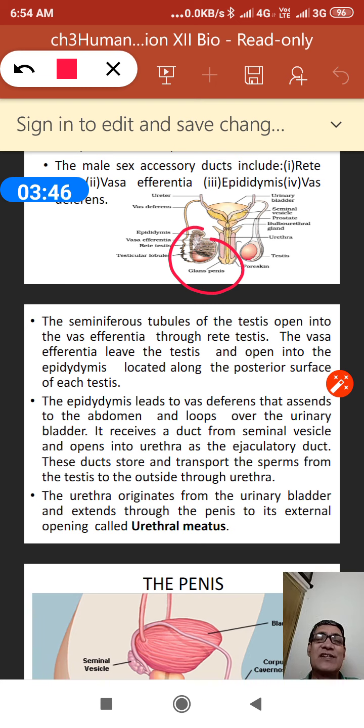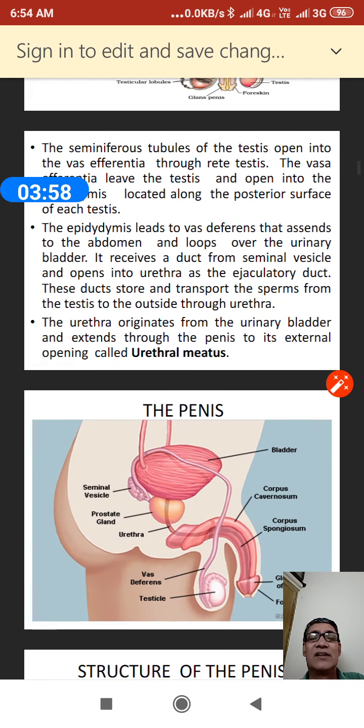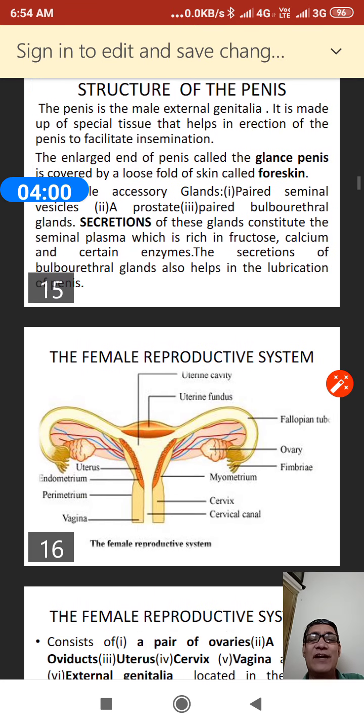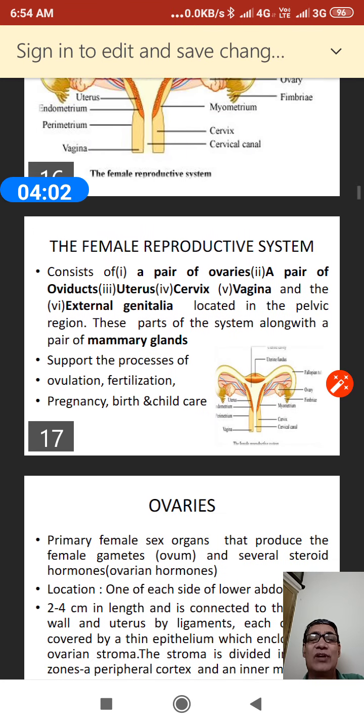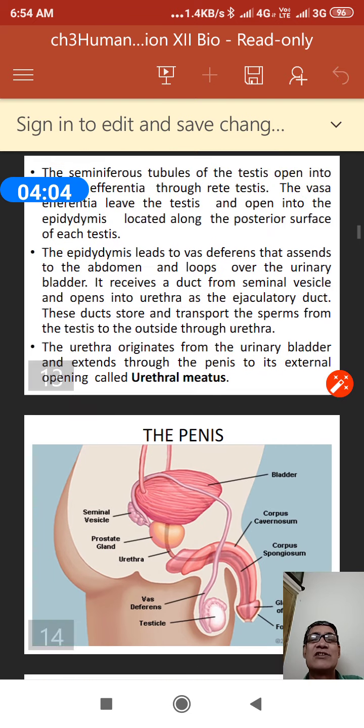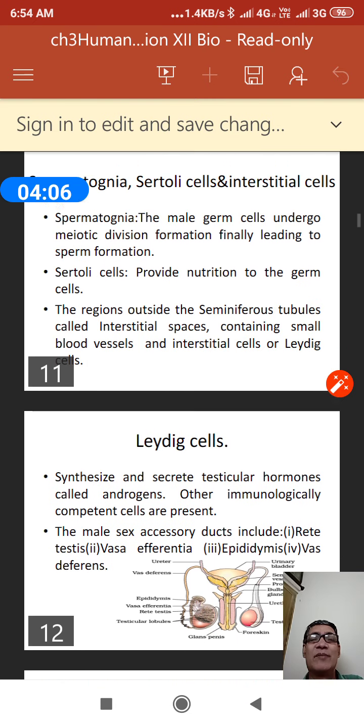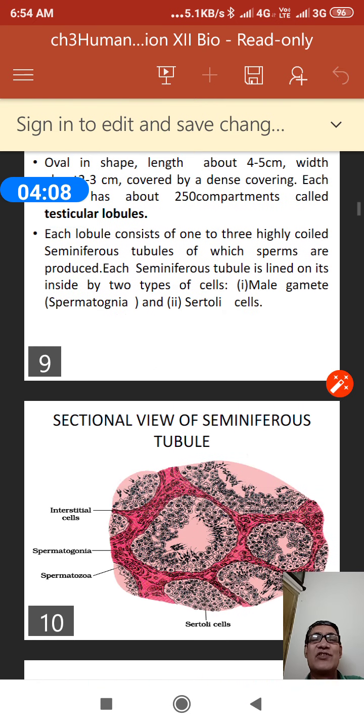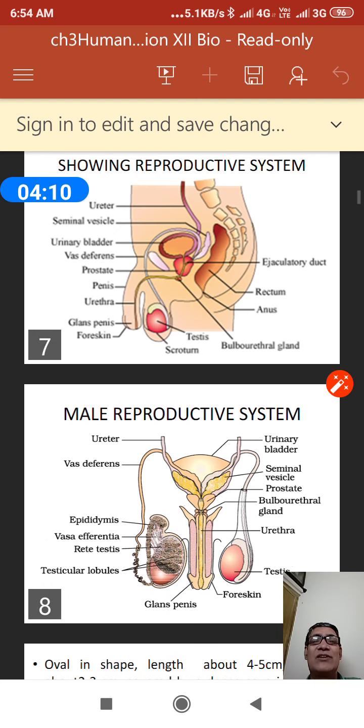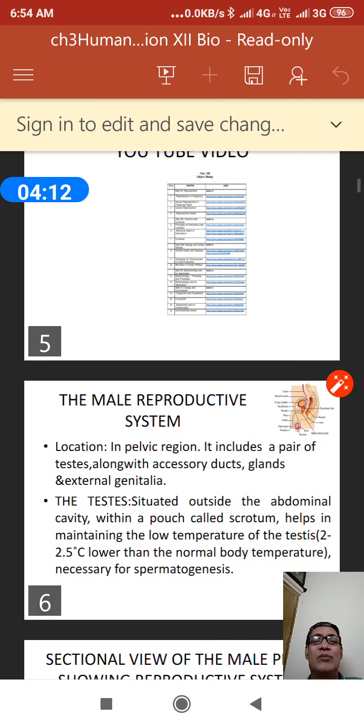This picture is a sagittal, sectional view of a testis, and within the testis there are small compartments called testicular lobules. What are these compartments? Let us show you the picture. This picture shows the testicular lobules.